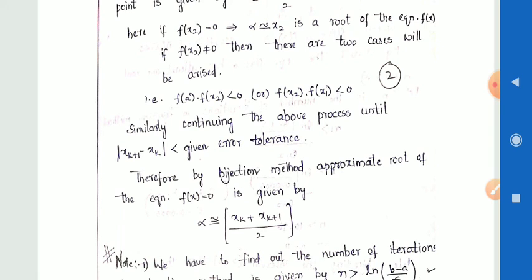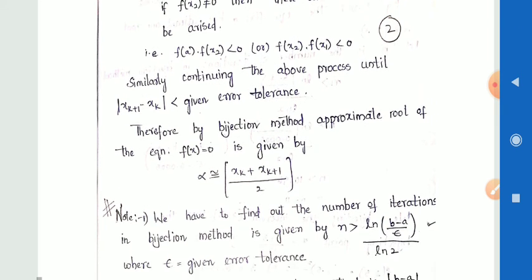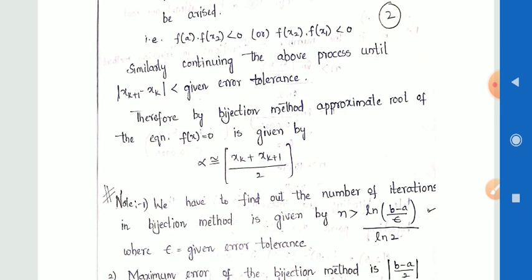Similarly, we continue the above process until mod of xk plus 1 minus xk is less than the given error tolerance. Therefore, by the bisection method, the approximate root of the given equation f of x is equal to 0 is given as alpha is equivalent to xk plus xk plus 1 by 2. Once again, alpha is the root, alpha is equivalent to xk plus xk plus 1 by 2.